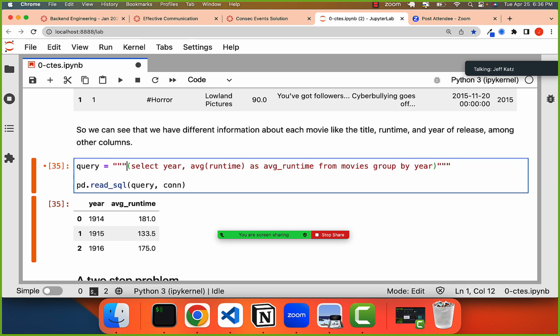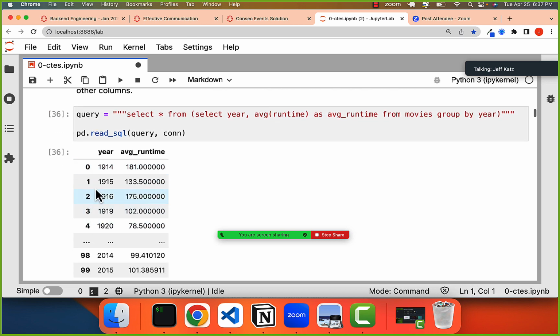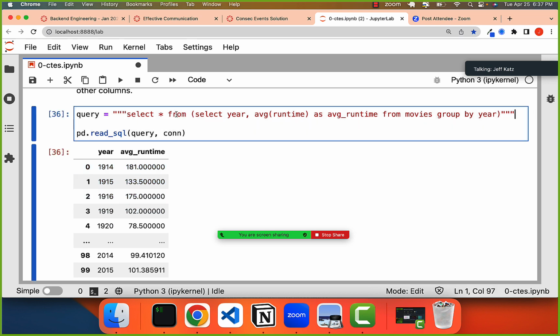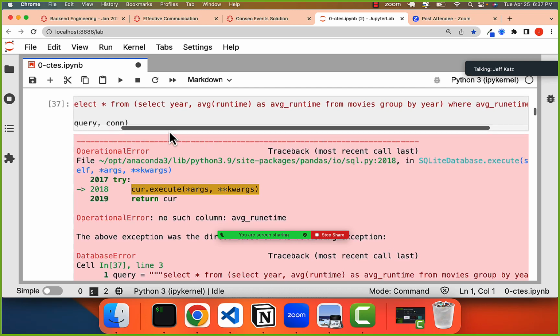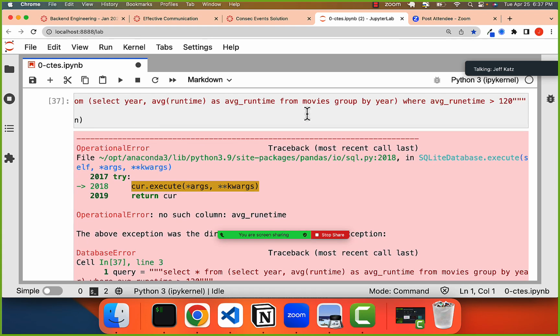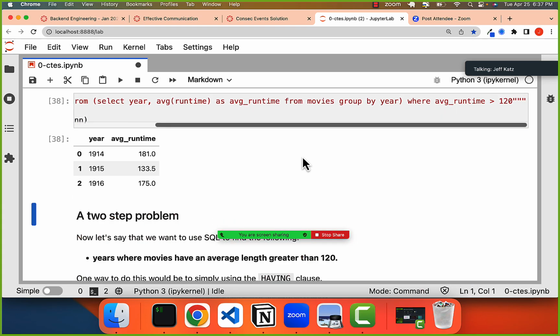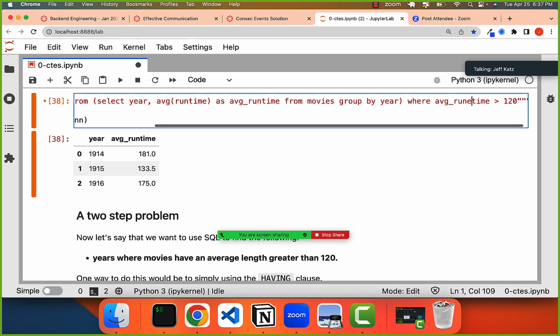And then we'll say, let's just say select all from this table, where this table is the year, average runtime from movies grouped by year. And this should just show us, right? This is all the group bys. And then we can say where the average runtime is greater than 120. And I broke it. Oh, this is wrong, right? I just had an extra E here. And right, we get the same result.